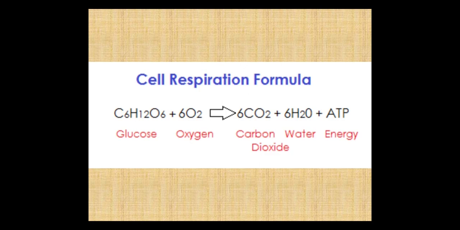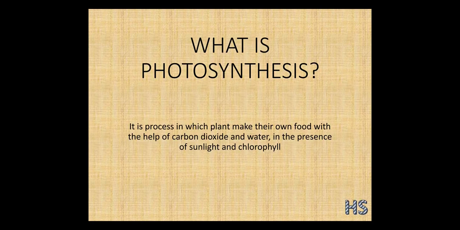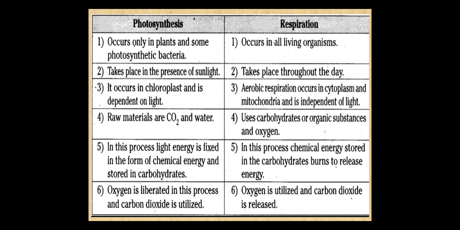So this chemical energy got broken down and released energy in the form of ATP. In photosynthesis, oxygen is released, which is quite useful. But in respiration exactly the reverse happens. The oxygen is utilized and the release is carbon dioxide.